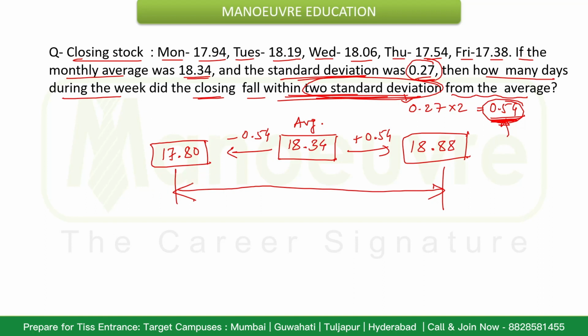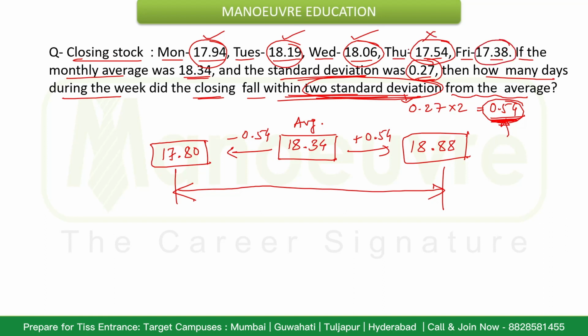Now how many days fall within this range? You see, Monday's value falls within this range. Then Tuesday's value, 18.19, is also within this range. And Wednesday is also within this range. Then this 17.54 is going beyond this range, so it will not fall.